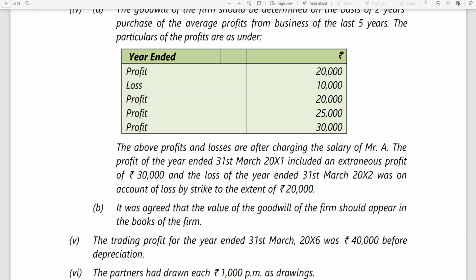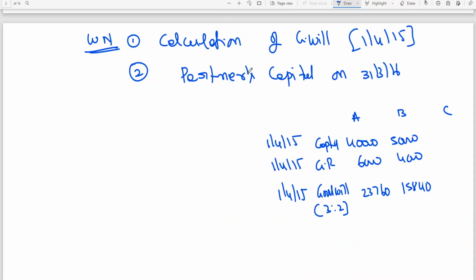See, goodwill is being raised. When you raise goodwill, the old partners' capital accounts also have been increased to that extent. But he is also saying that still he should bring a share of goodwill in cash. This is something which you never had in our foundation level.